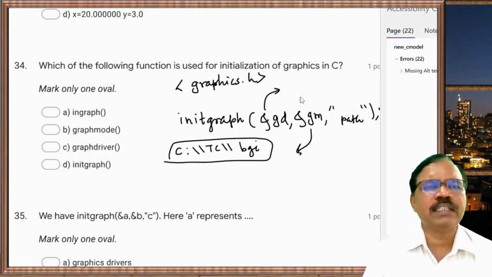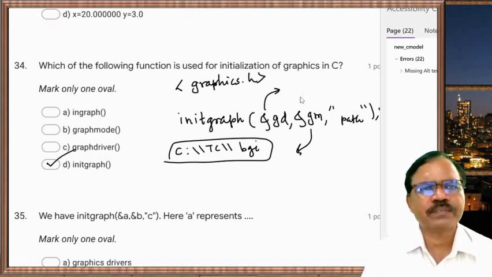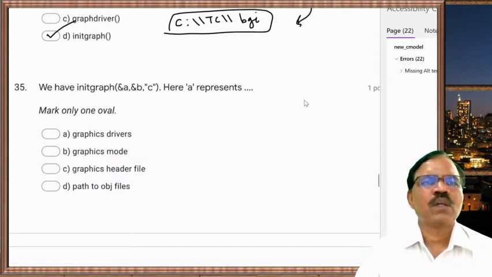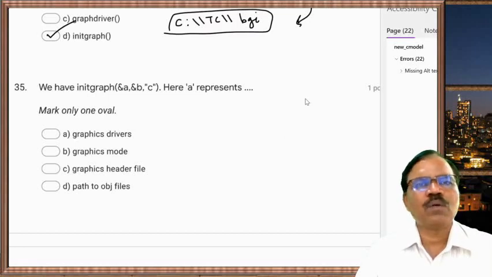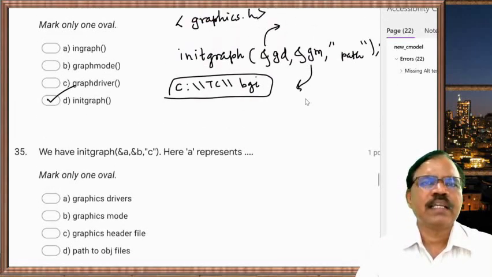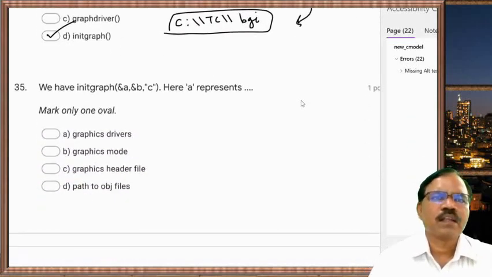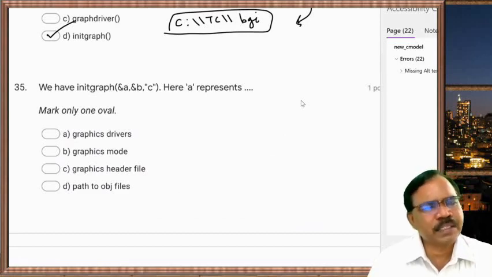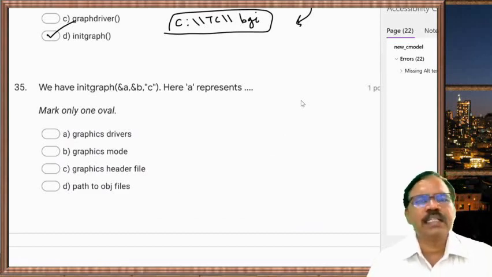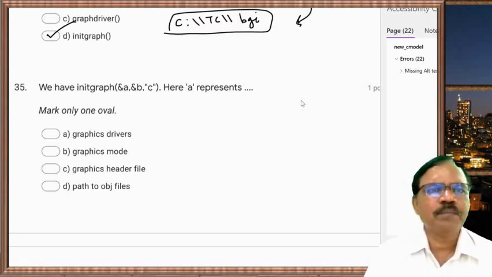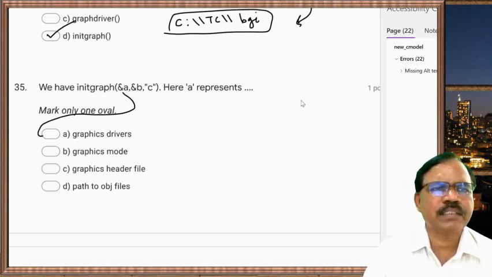So this function is necessary, the initgraph function. So the last one is correct. We have initgraph in bracket a and b, double quote C. Here a represents graphics drivers, b represents graphics mode, and C represents the path of the bgi files.